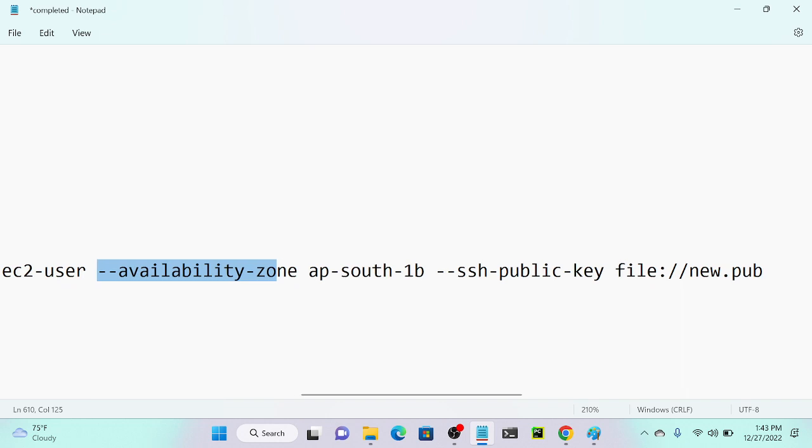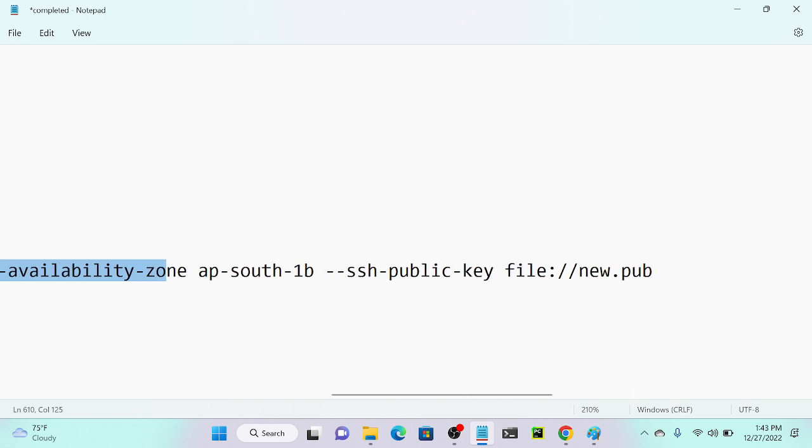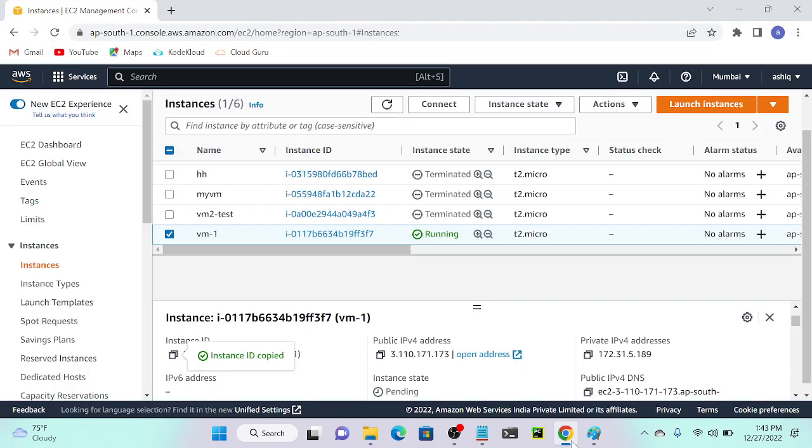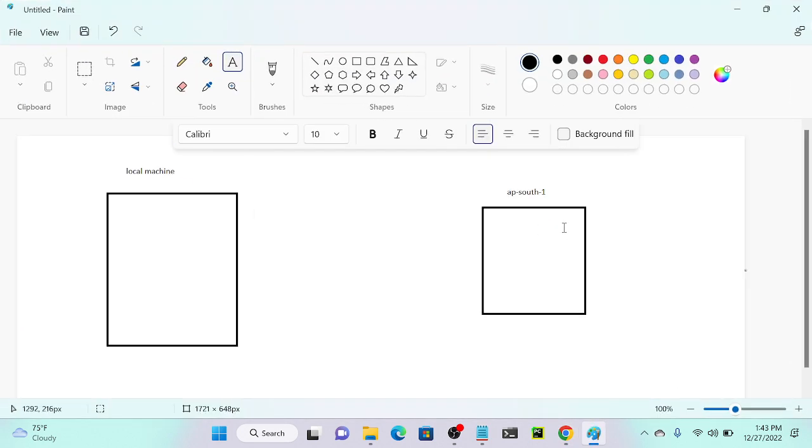The last one we have to specify is the public key. Now I am going to create a sample public key and private key. Then I will push that public key into my server. I'll show you over here. Listen, guys, here you can see my ap-south command.